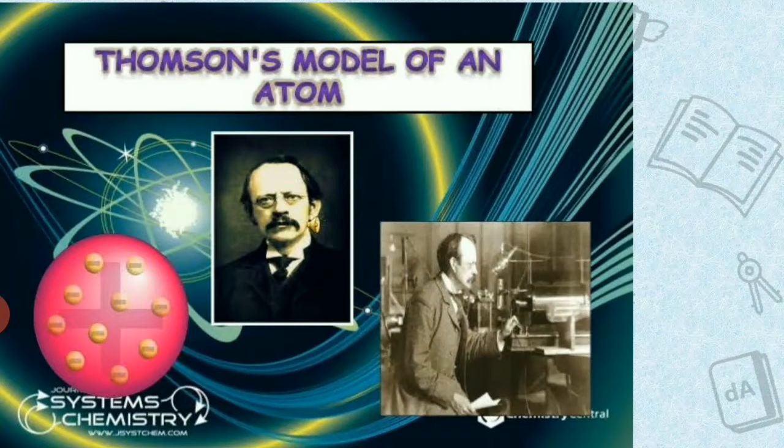It is not accepted today, but in this session we are going to learn what Thomson gave us, that is, the atomic model, and what the drawbacks of this atomic model are. Before entering into today's session, I will let you know what is meant by atomic model. The word atomic model simply means a model of an atom. What is meant by a model of an atom? How the atom is arranged.